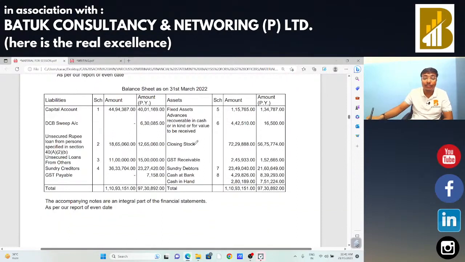Next, balance sheet. Sir, GST receivable is there. So in that case, you just need to check that the same figure is available on the GST common portal when you log in on that particular GST portal. In that case, you can check the things.